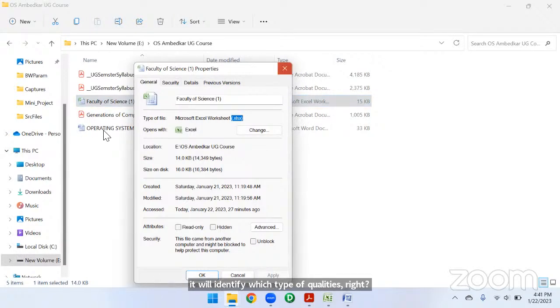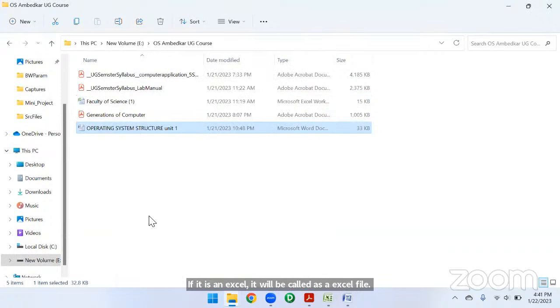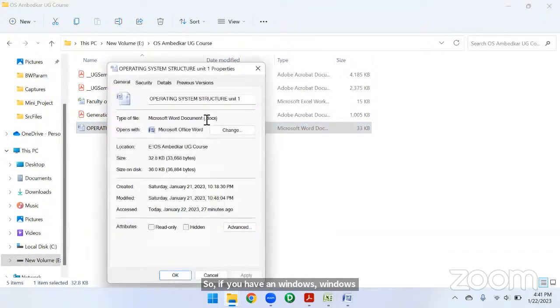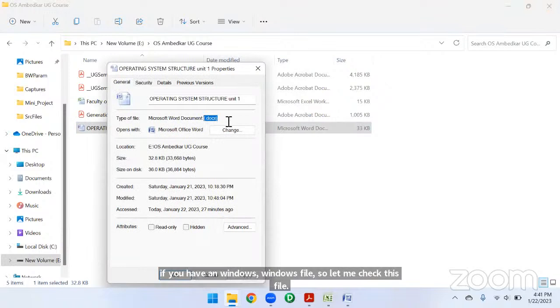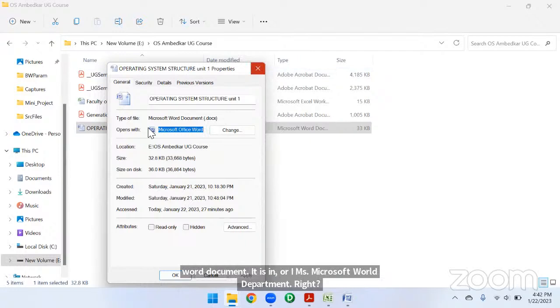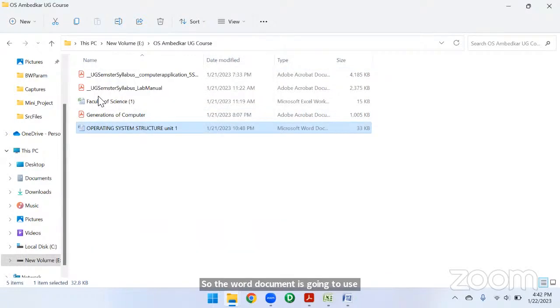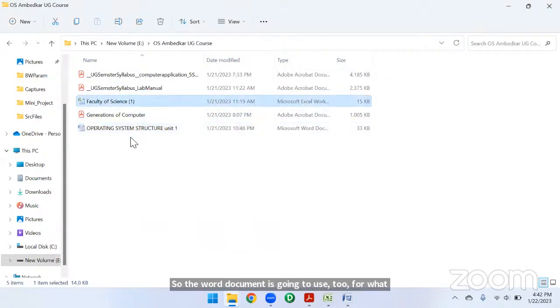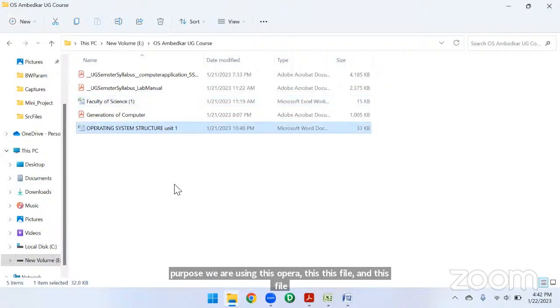Suppose you have a Windows file, so let me check this file. This one is docx. So the doc will be called a Word file, a Word document, or MS Office Microsoft Word document, right? For what purpose are we using the Word document? For what purpose will we use that one?